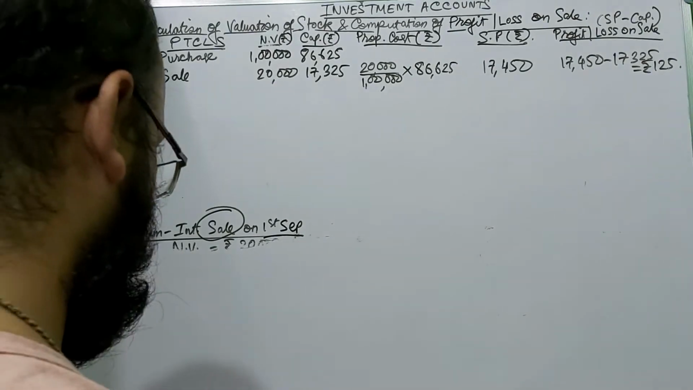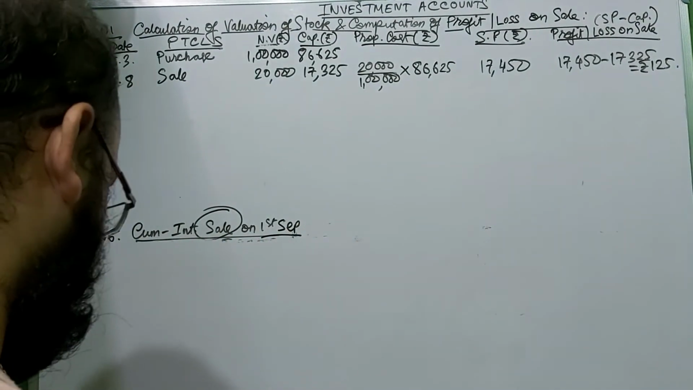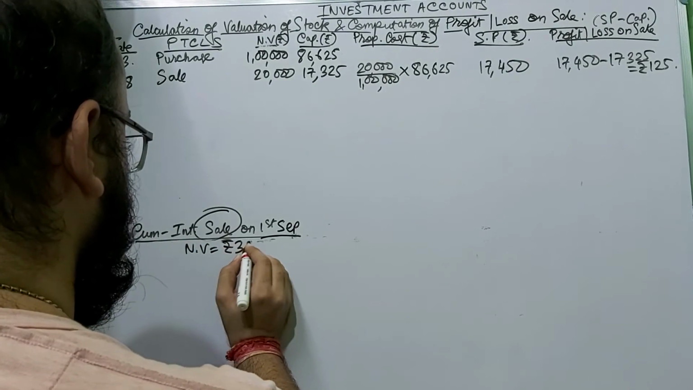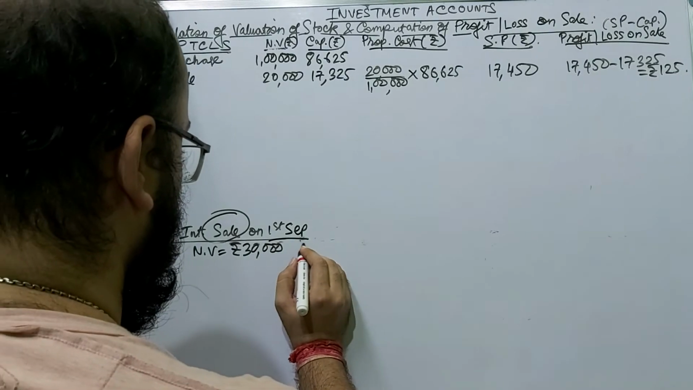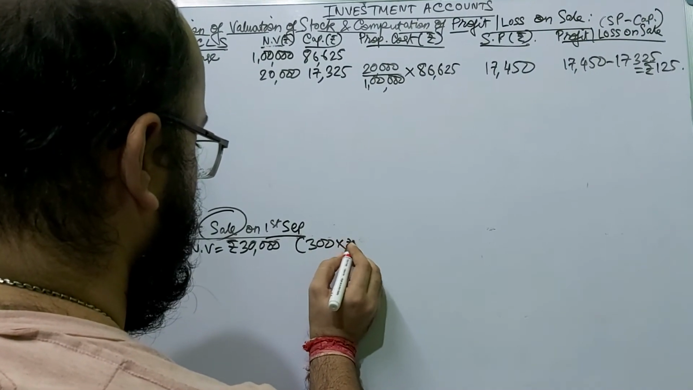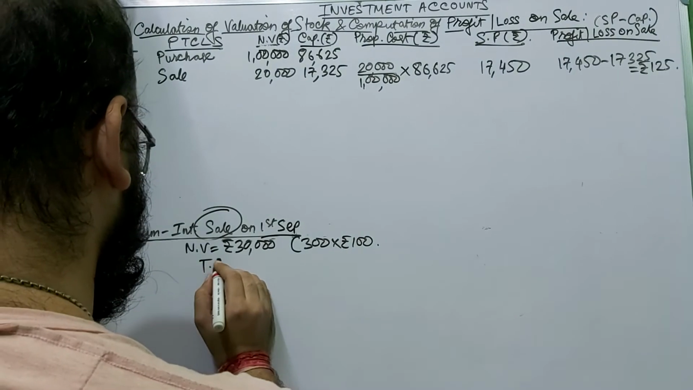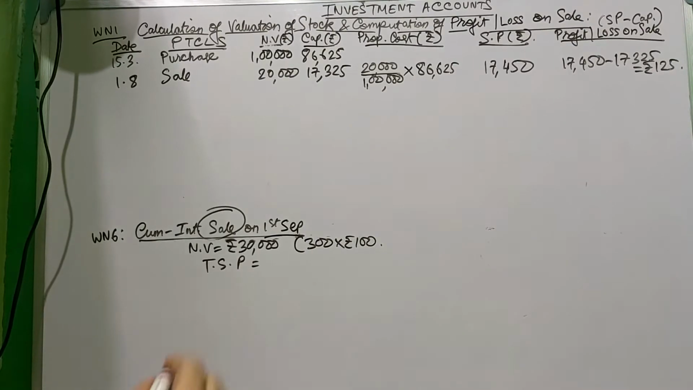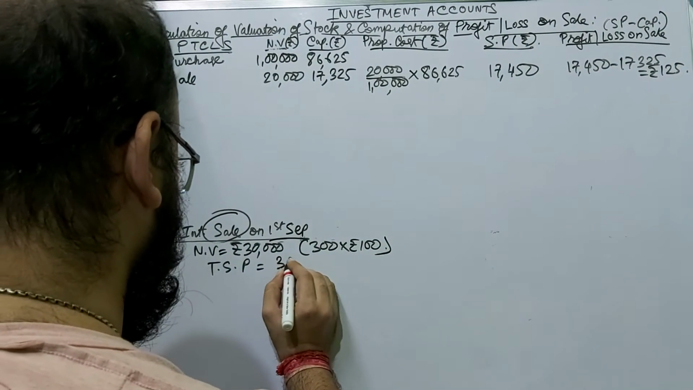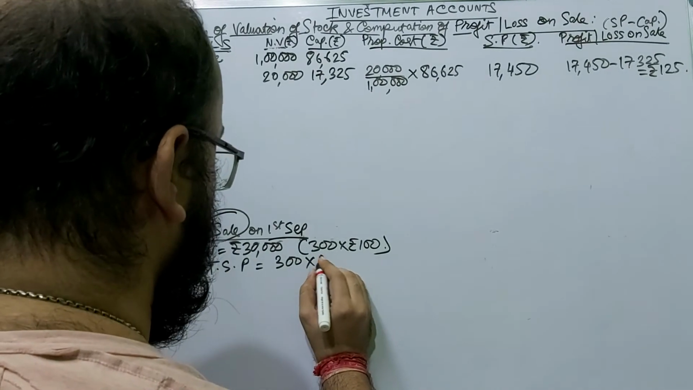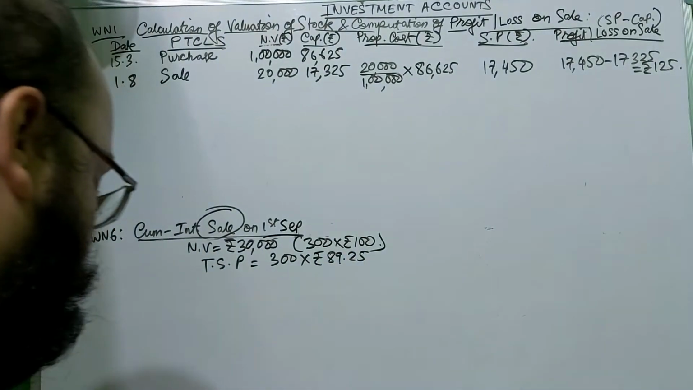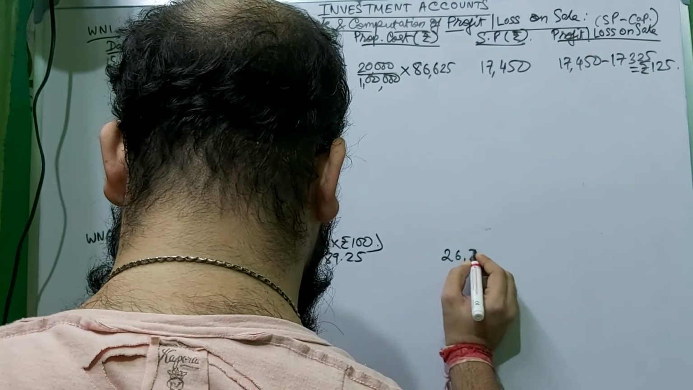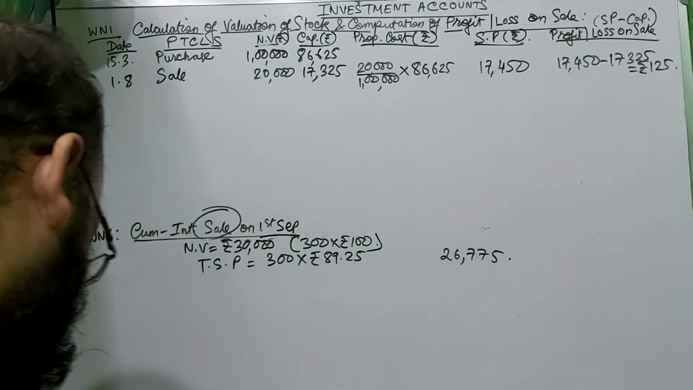Nominal value will be different, obviously. Nominal value has been given as 30,000. That means 300 shares into rupees 100. So for the sale, I am writing in short, TSP means total selling price. Total selling price 300 into 89.25, it will be coming to 26,775.